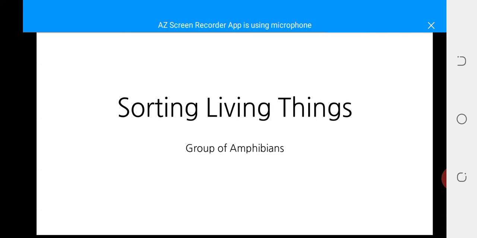When we say a group of X living things, that means all living things in this group share common characteristics. So when we say group of amphibians, all amphibians in this group share common characteristics. Depending on these characteristics, I will be able to classify living things inside this group or put them in different groups. So what are the common characteristics in the group of amphibians?